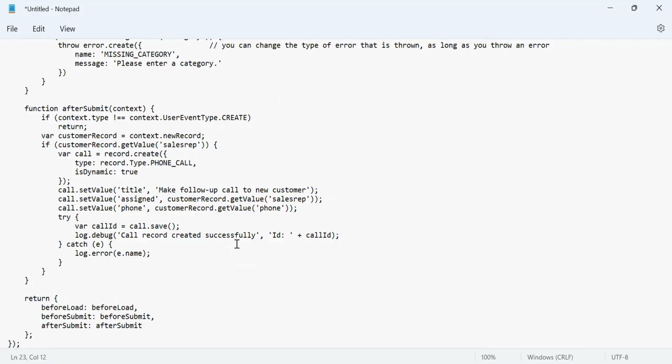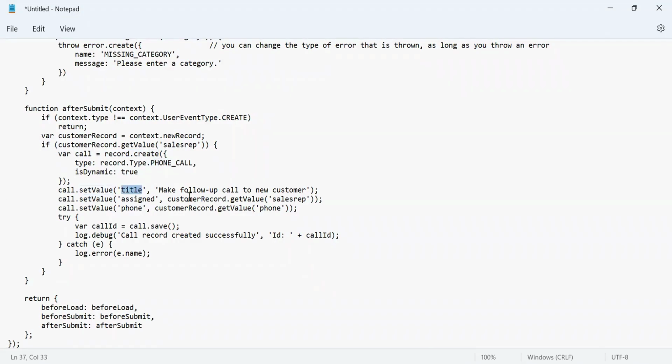Now here, if you see again what we are doing: we got the new record, and then we are getting the sales rep field value if it is available. So we have put it in this if condition. If the sales rep field value is available, we call the record.create API, where record type is phone call, dynamic is true, and then we are setting all the field values on the phone call object.